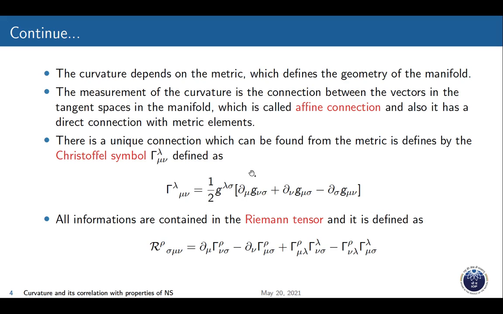In that space-time, the curvature mainly depends on the metric, which defines the geometry of the manifold. There is a connection between vectors in the tangent space of the manifold, called the affine connection, which has a direct connection with the metric elements, and this unique connection is described by the Christoffel symbol. All the information about the metric tensor and the Christoffel symbols is contained in the Riemann tensor, which is defined like this.